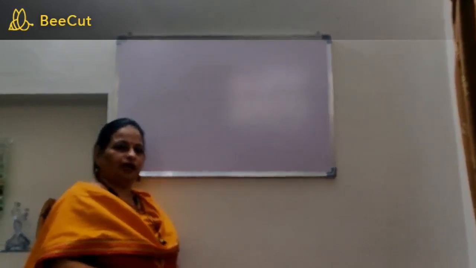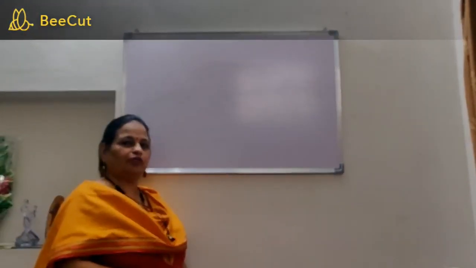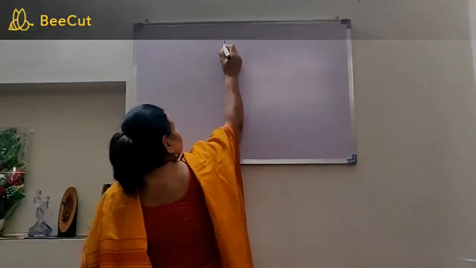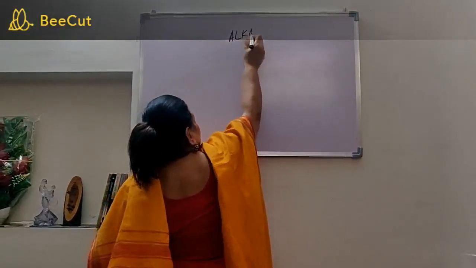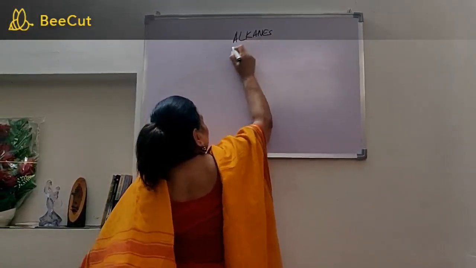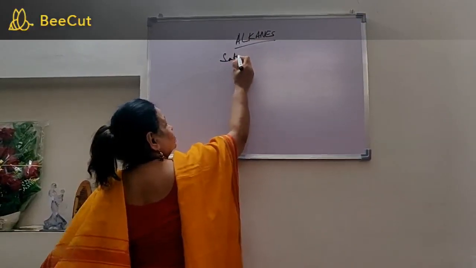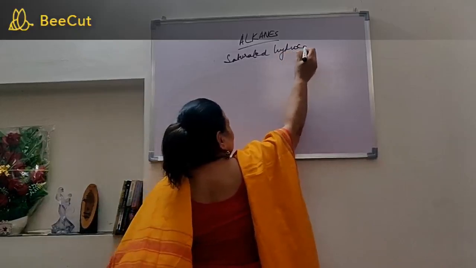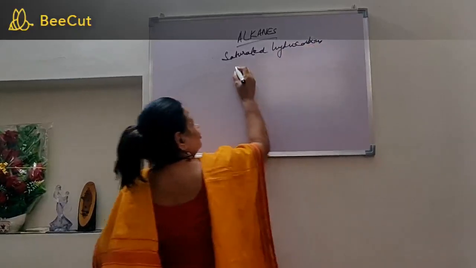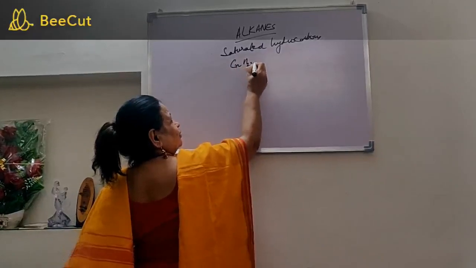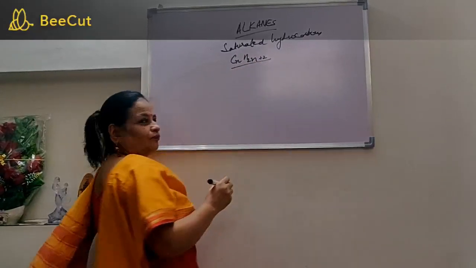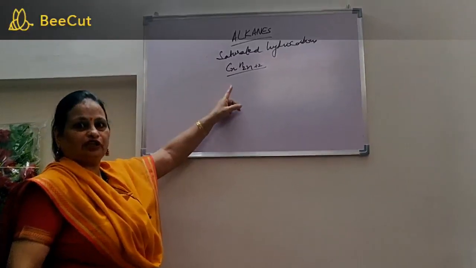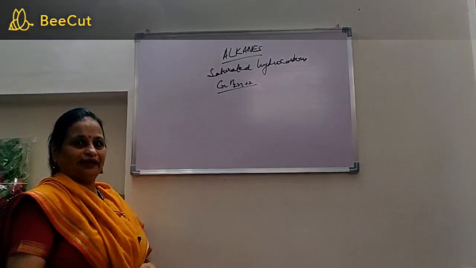Good day, children. Having finished with isomerism, today we are going to begin with the first homologous series of hydrocarbons, which is called alkanes. Alkanes are the saturated hydrocarbons which have a general formula of CnH2n+2. Now all the hydrocarbons which follow this particular general formula come under the category of alkanes.